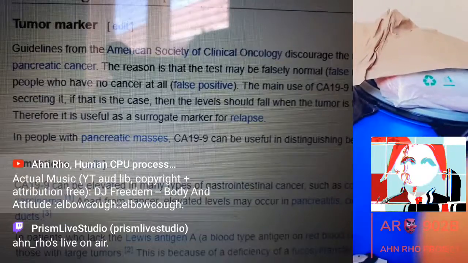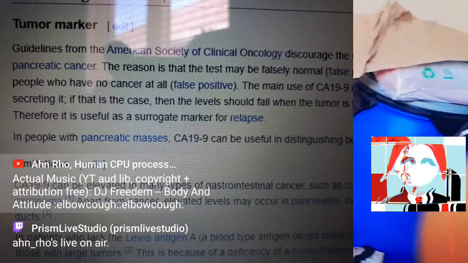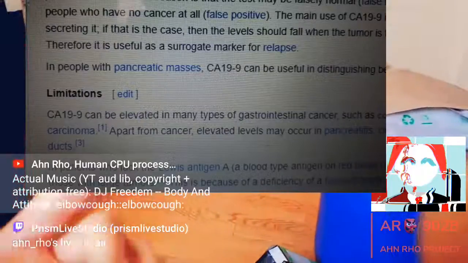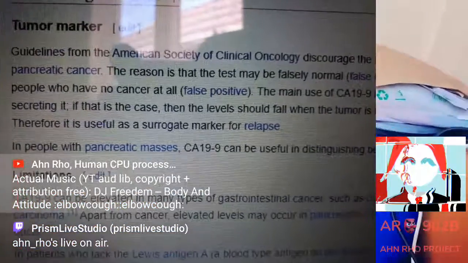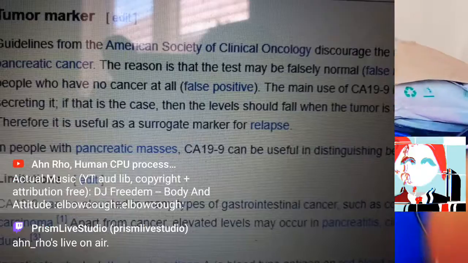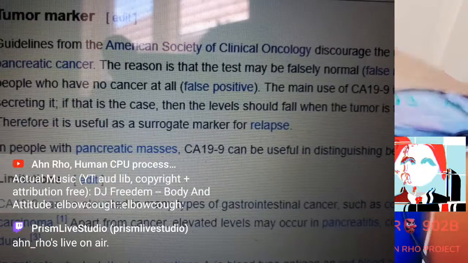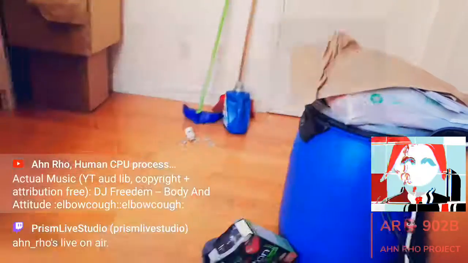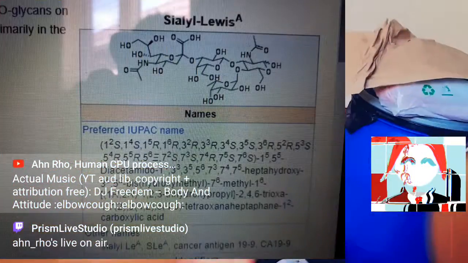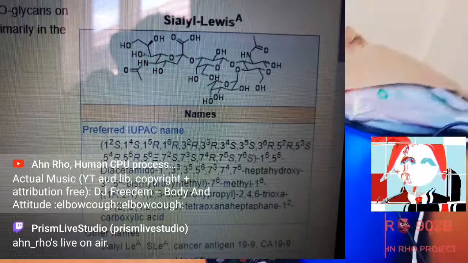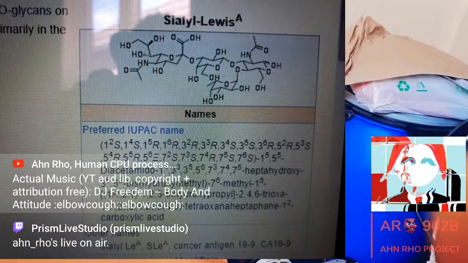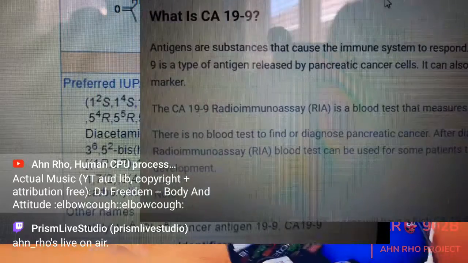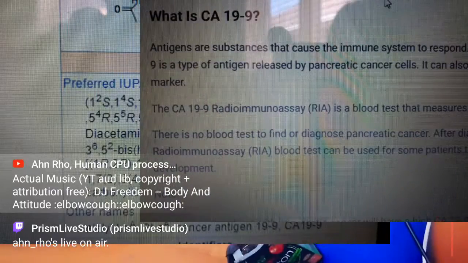So it's the tumor marker, and then it has limitations to the testing. Obviously, it can be elevated in many types of gastrointestinal cancer as well as other carcinomas. So technically, it's going to get a lot of false negatives and false positives. So guidelines from the American Society of Clinical Oncology discourage this technique. Obviously, it's a more controversial thing. Here's the actual organic chemistry behind Sialyl-Lewis. And you can see the IUPAC name is huge. It has a lot of chiral centers. Organic chemistry. I'm just going straight back to university now.